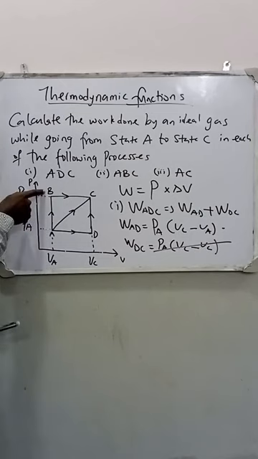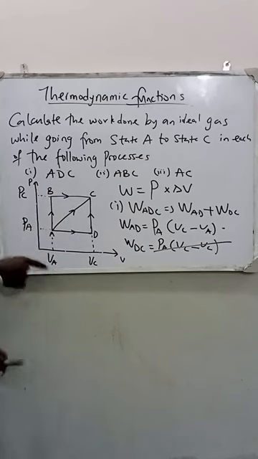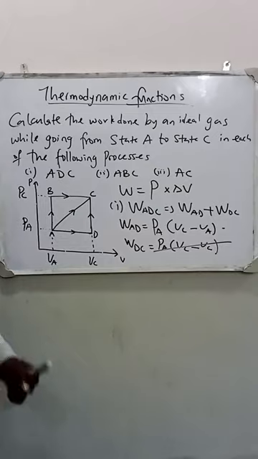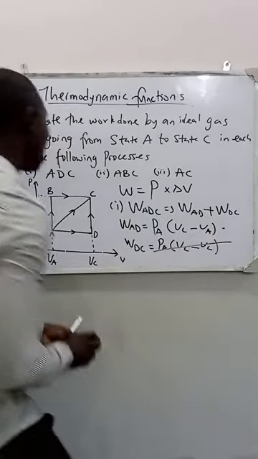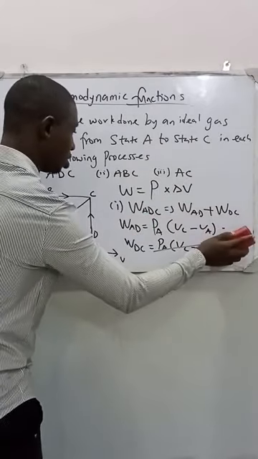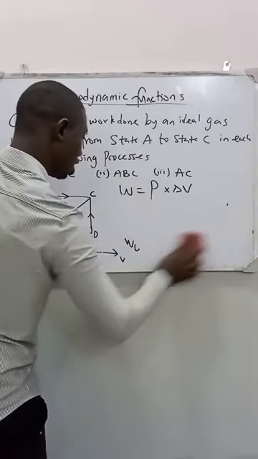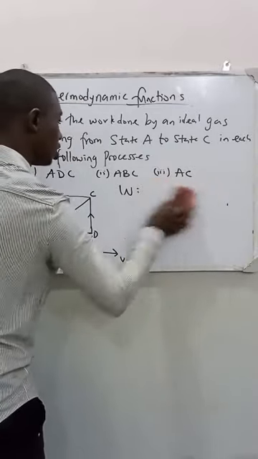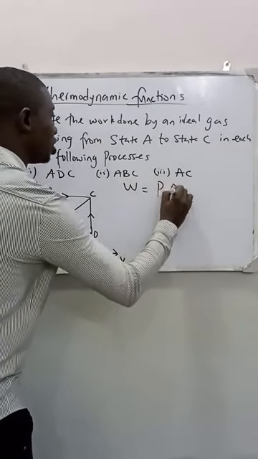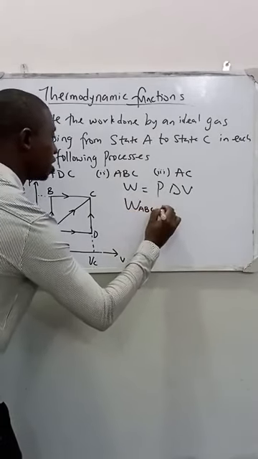Along A to B plus the work done along B to C. The work done along A to B plus the work done along B to C. So let's do the same thing here. I want to calculate work done along A to B. Let's calculate work done. Don't forget, our work done is still P times change in volume.